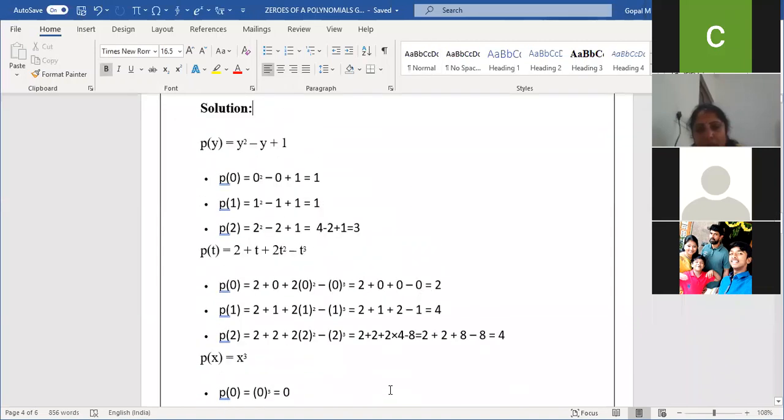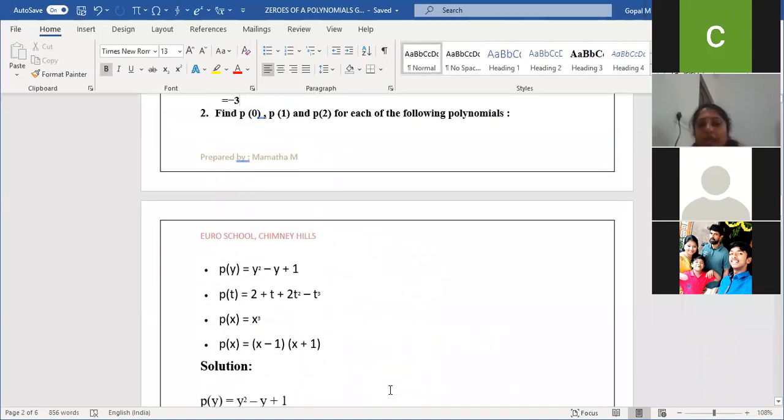No, ma'am. Children, when you are writing the classwork, please try to do it on your own. Don't copy the answers from the notes which I am sending through WhatsApp. Just try to do it on your own so that you become perfect with the concept.